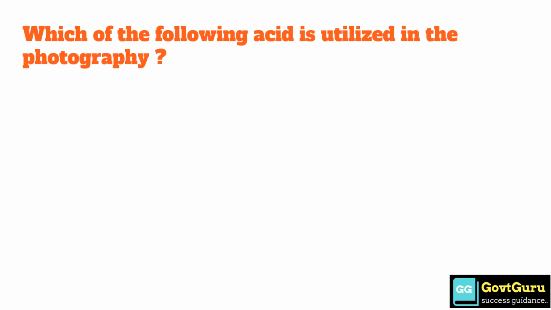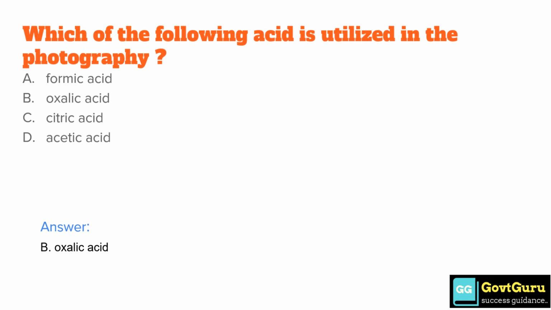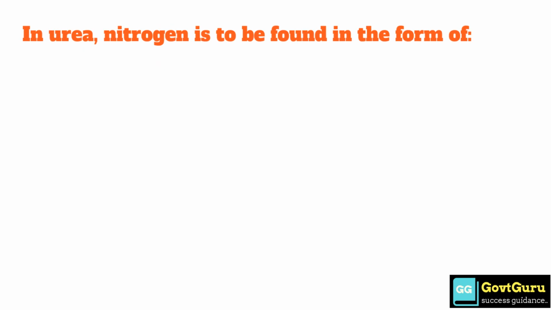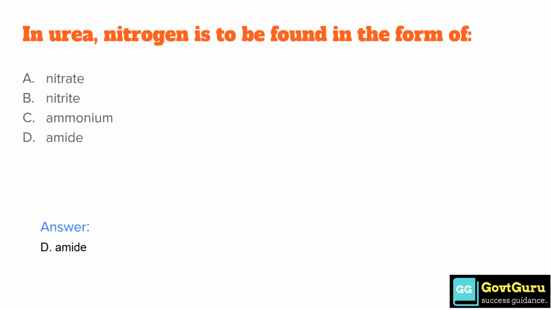Which of the following acids is utilized in photography? Option A formic acid, option B oxalic acid, option C citric acid, and option D acetic acid. The correct answer is option B oxalic acid. In urea, nitrogen is found in the form of option A nitrate, option B nitrite, option C ammonium, and option D amide. The correct answer is option D amide.